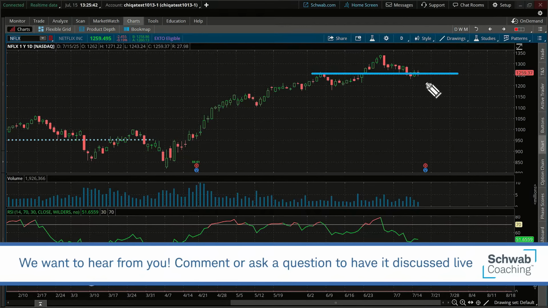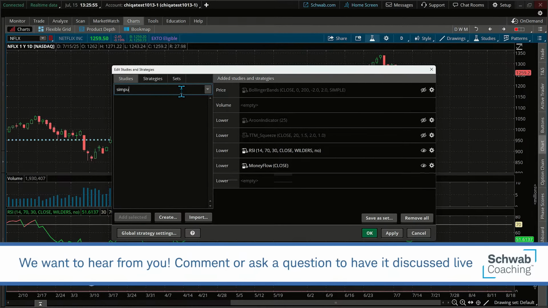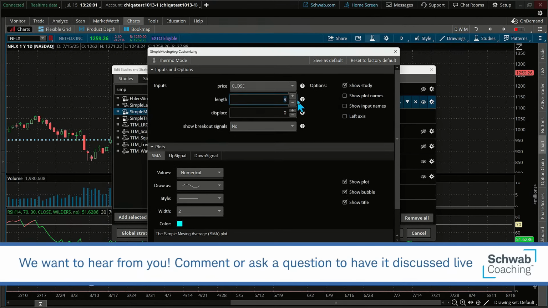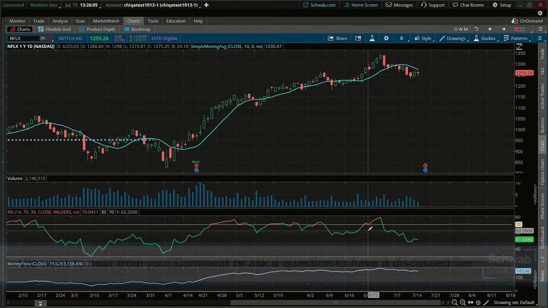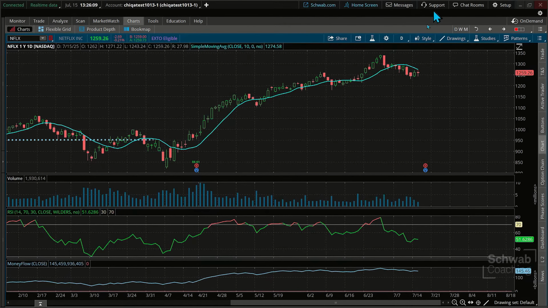So what might we be looking at here for the flag? Well, a lot of times we might be looking at the close above the high of the low day. We could also be looking for that 10-period moving average, which we did. I refreshed it. Okay, I'm just going to save these on here next time. Simple moving average. Here's our 10-period. 10 or 9. They're very, very close, and 9 a little bit quicker than the 10. But there you go. What could be the signal? How about a cross above the 10-period moving average?